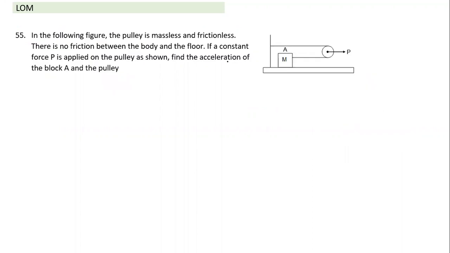Let's move on to some more simple applications of constraint motion. This is also a simple example, but good to practice. Here there's a pulley, and there's no friction on the floor, a smooth surface. A constant force P is applied. You can imagine that you tie the rope on the pulley, it is connected to mass M, and we apply a force P here. So a constant force is applied.